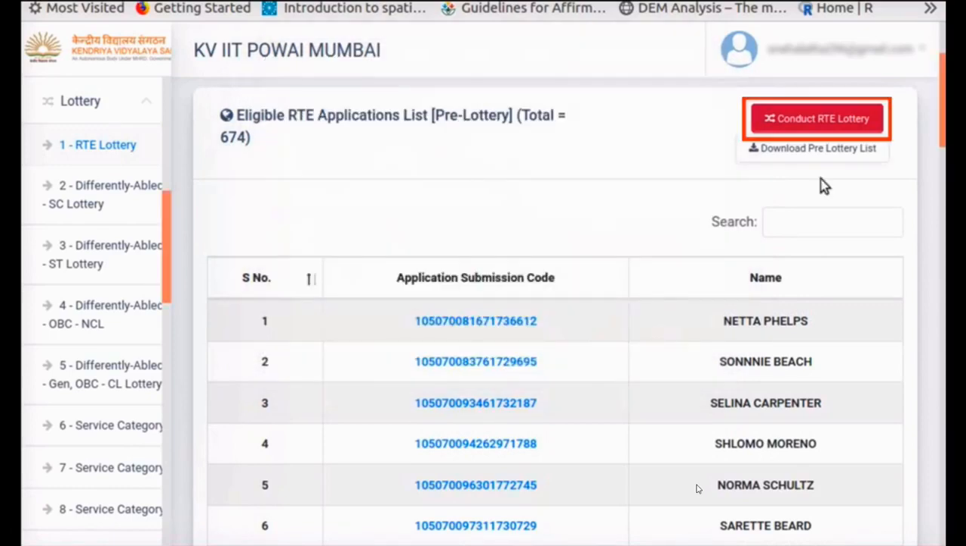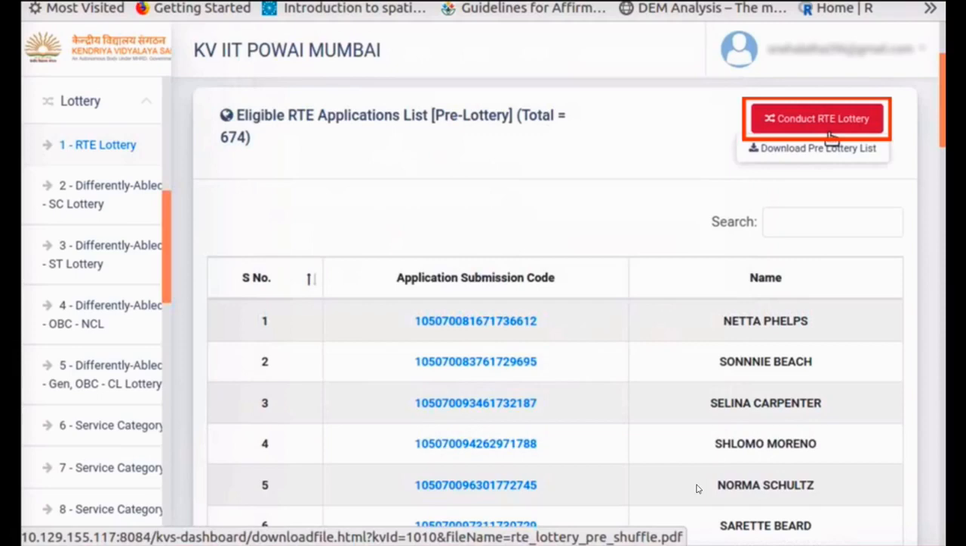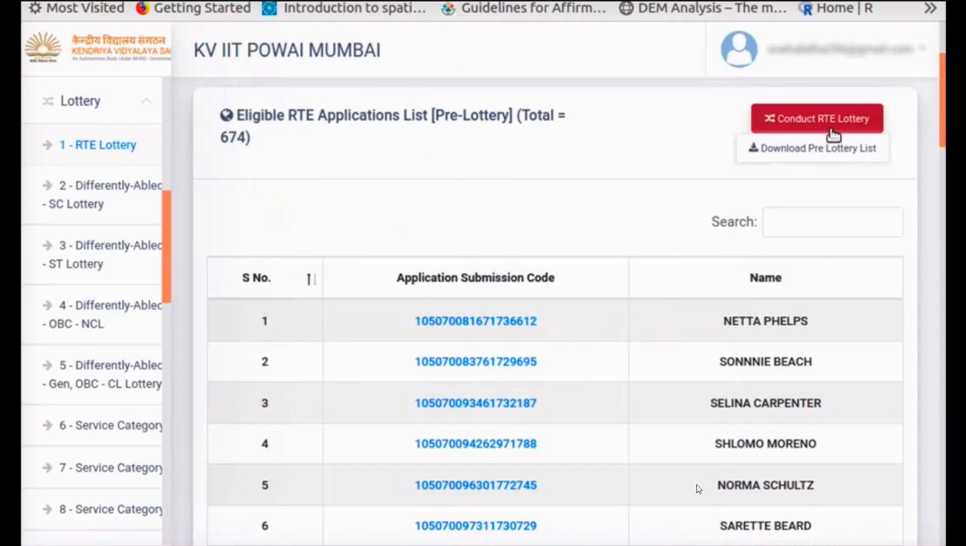Conduct RTE Lottery button is seen on the top right corner. Conduct RTE Lottery button will be enabled only on the predetermined day and time. This button can be clicked only once. After clicking the RTE Lottery button, the button will disappear. The lottery cannot be conducted again. Once you are ready, click on Conduct RTE Lottery button.